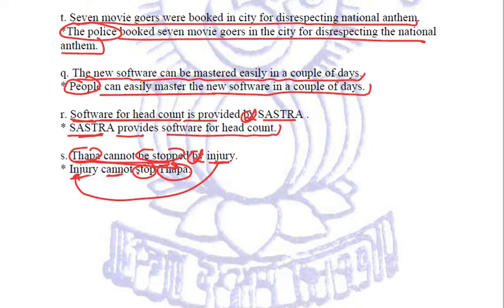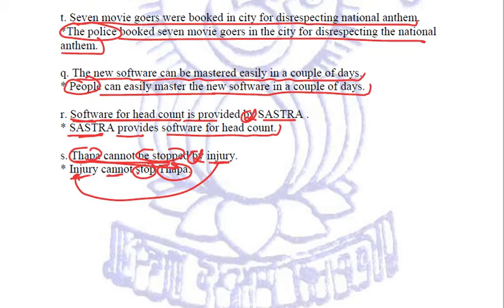Right? So in this whole practice class, you were given different questions. The first two questions were related to finding out what type of sentences are given to us: simple, complex, compound, or compound complex. Then we were asked to convert the direct speech into indirect speech. Then we did a few questions converting the active voice into passive voice and passive voice into active voice.